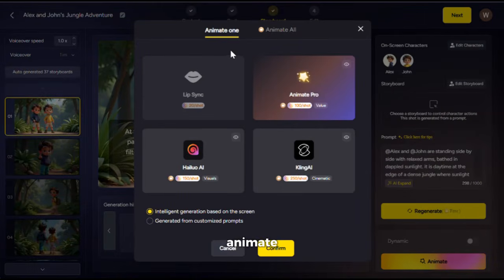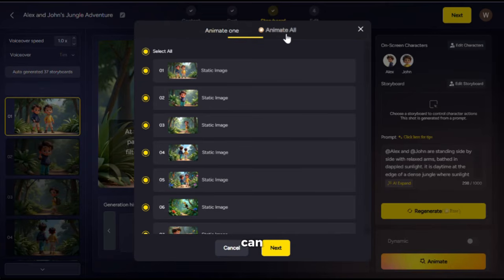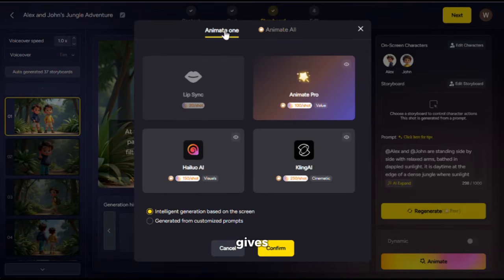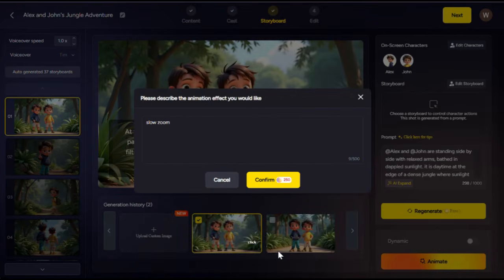Now, you can animate each scene one by one, or you can just animate all of them together. I like to do it one by one because it gives me more control. Next, for the animation model, you can choose the one you like. I will go with Kling because in my opinion, it's the best image to video generator. Now for the prompt, you can leave it to AI or you can give it a custom prompt. I will go with custom, then click confirm.